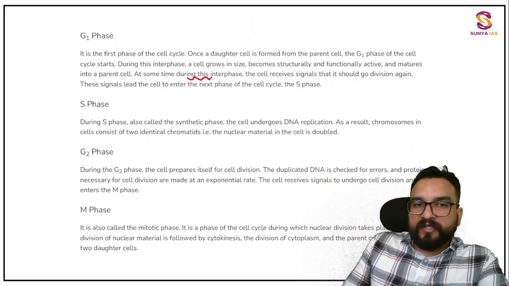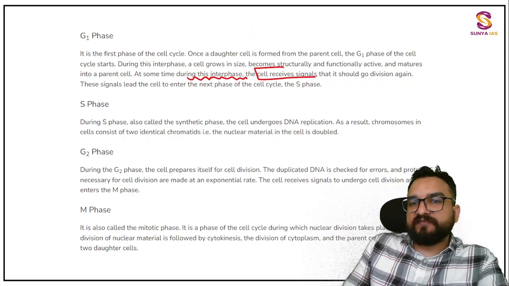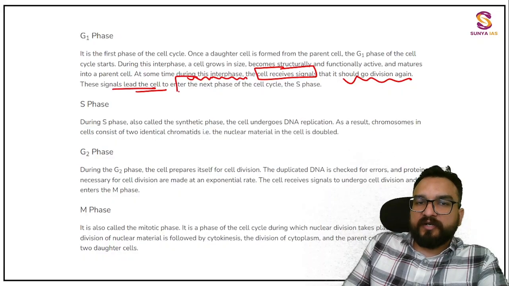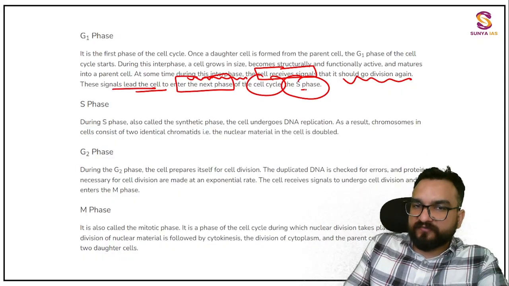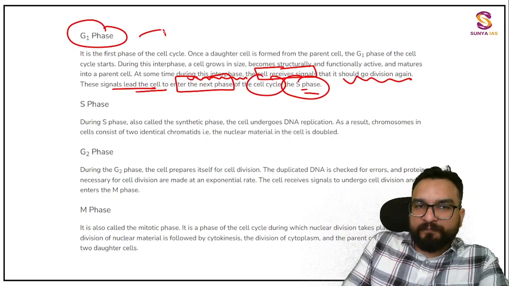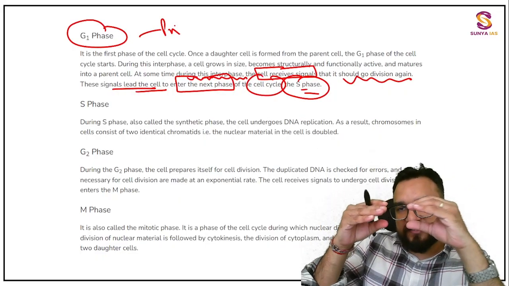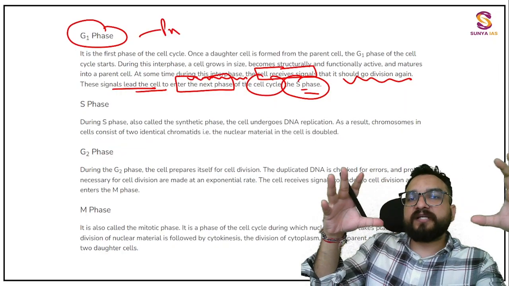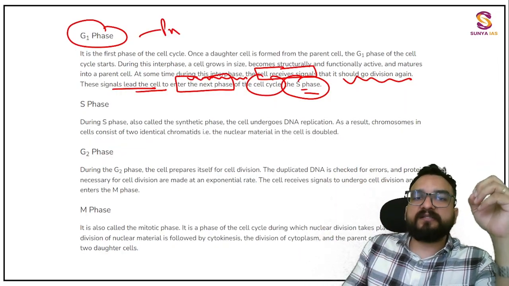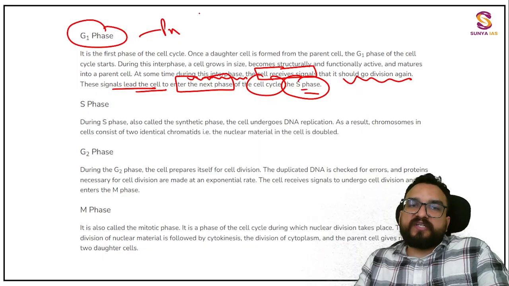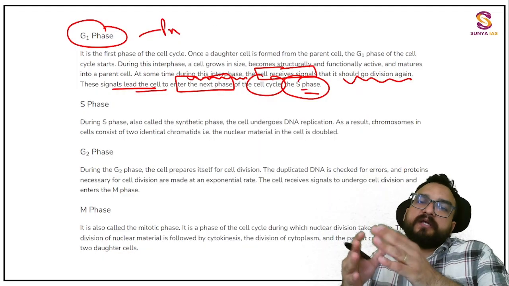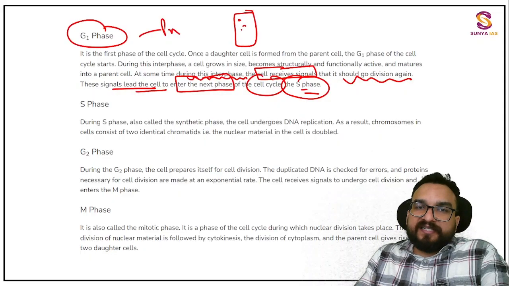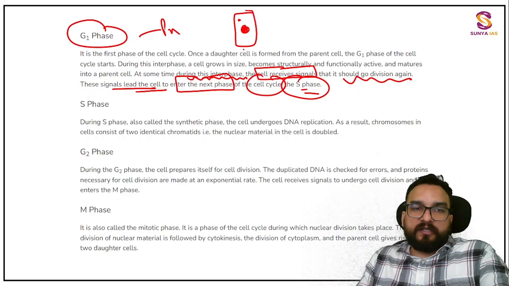So at some time during this interphase, the cell receives signals that it should go for division again. These signals lead the cell to enter the next phase of the cell cycle, the S phase. Look, G1 phase is the preparatory phase. The whole interphase is the preparatory phase. Under G1 phase, everything will be becoming larger in size, right? So in this phase, you will find these structures getting bigger, and also multiplying. The whole cell except the nucleus will be multiplying over here.